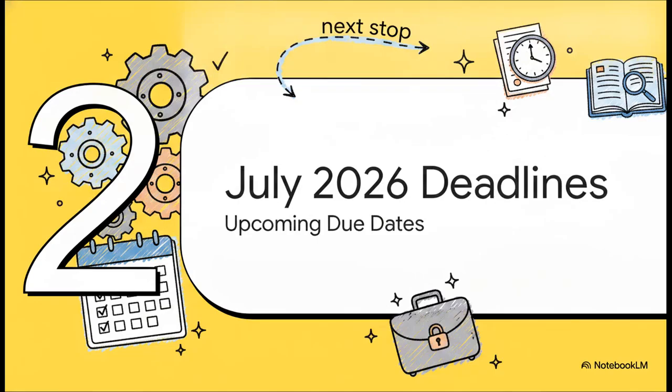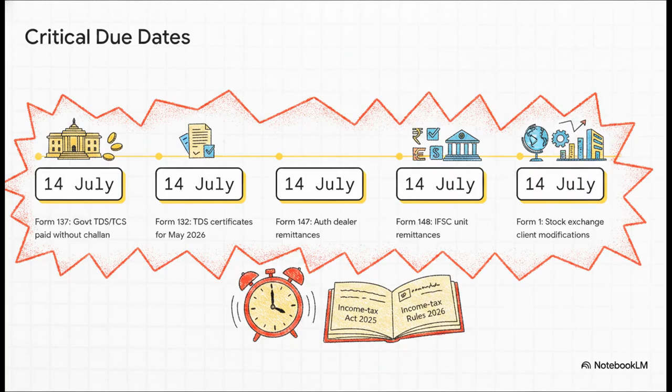Section 2. Critical July 2026 deadlines. So, how does this legislative shift impact your immediate compliance calendar? Let's take a look at the short-term obligations. The absolute most crucial takeaway here is that July 14th, 2026 is a massive bottleneck deadline under the new rules.